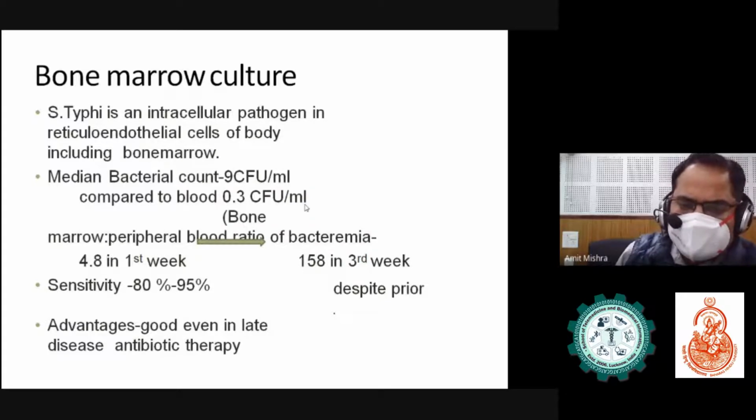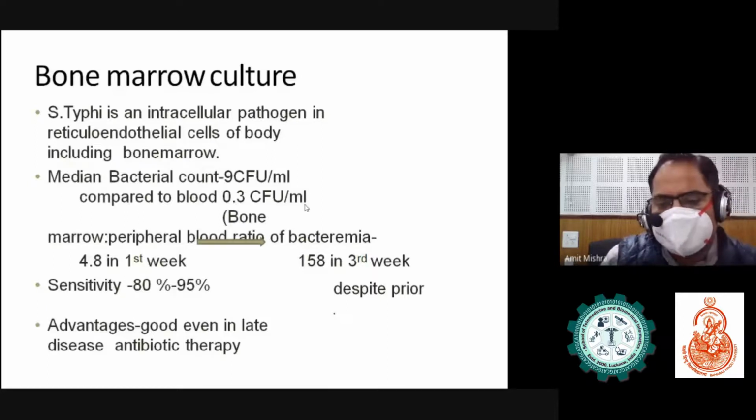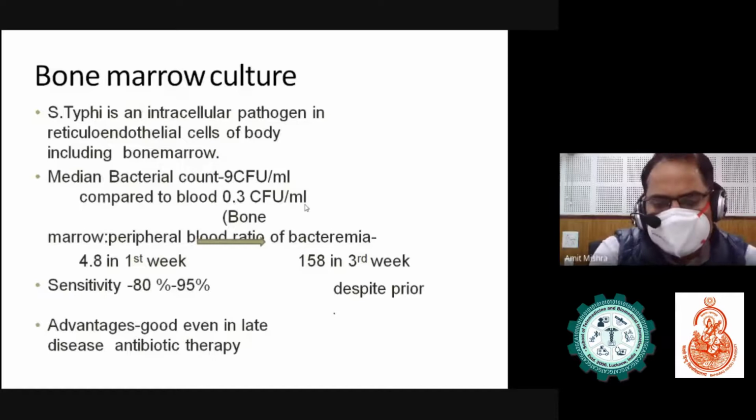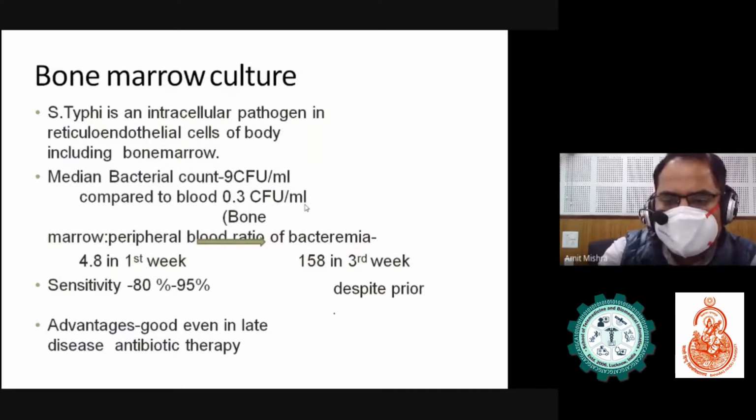The advantage of bone marrow is that it is good even in the late disease or after antibiotic therapy, because the organism can be isolated after antibiotic therapy also. In some cases, we can isolate Salmonella typhi from the bone marrow culture.